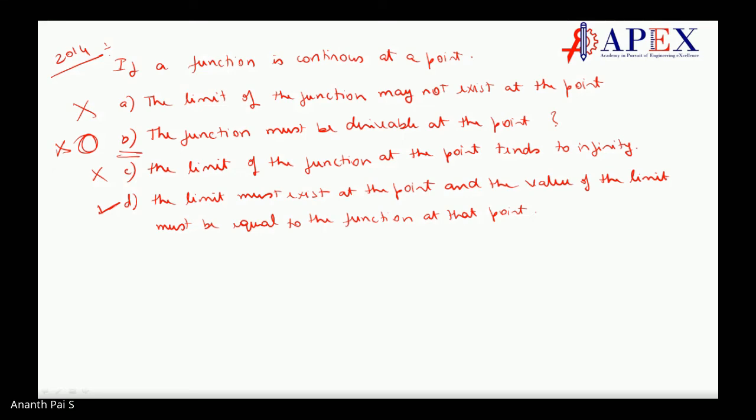All derivable functions are continuous. But being derivable is not the prerequisite to be continuous. Makes sense? Correct?